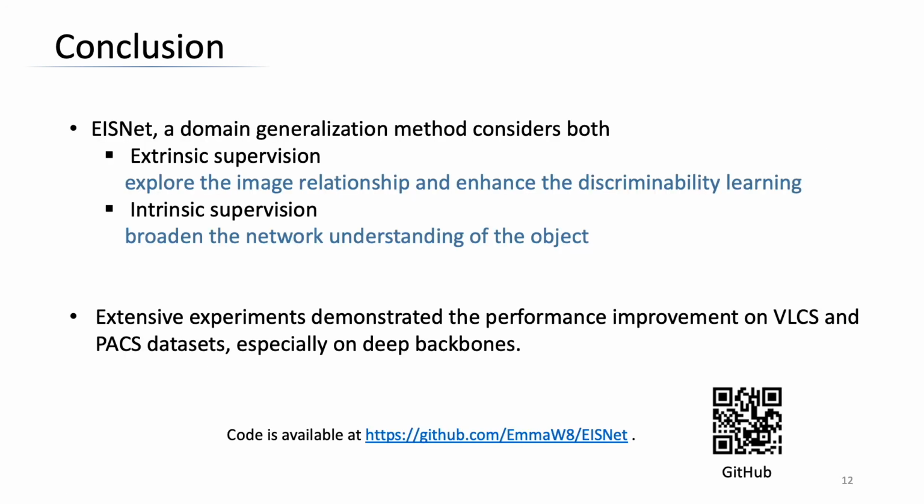To conclude, in this paper, we present EISNet, a domain generalization method that considers both extrinsic and intrinsic supervisions. And extensive experiments demonstrated the performance improvement on VLCS and PACS datasets, especially on deeper backbones.